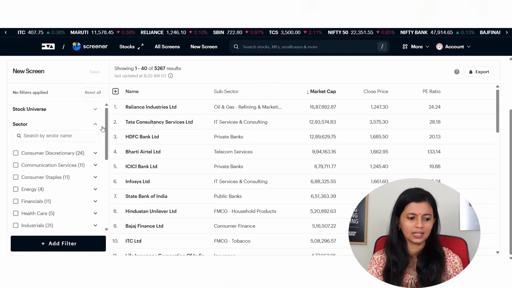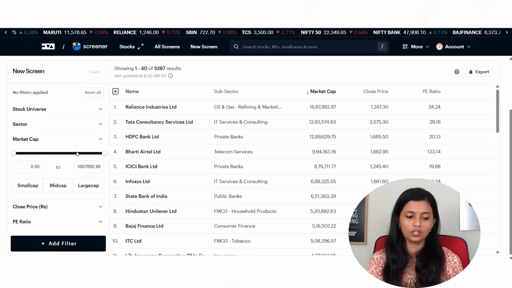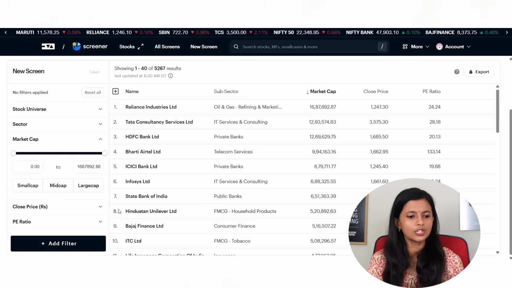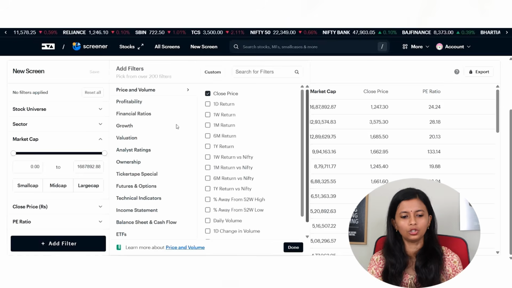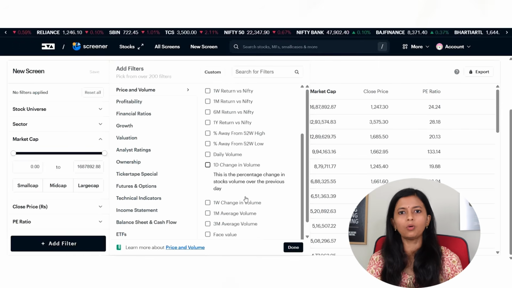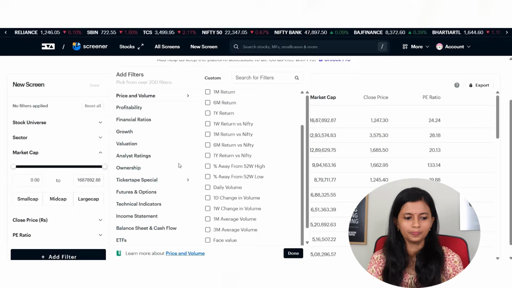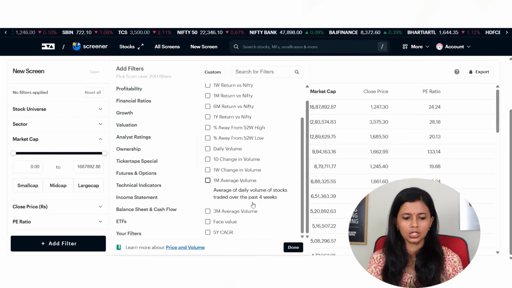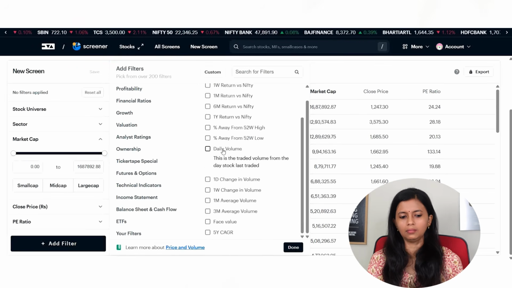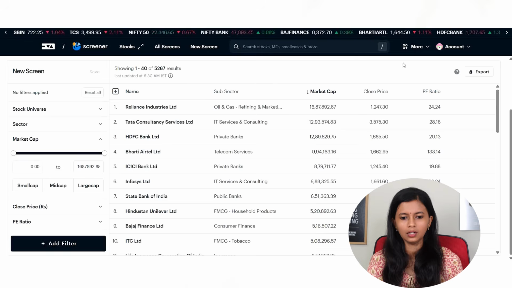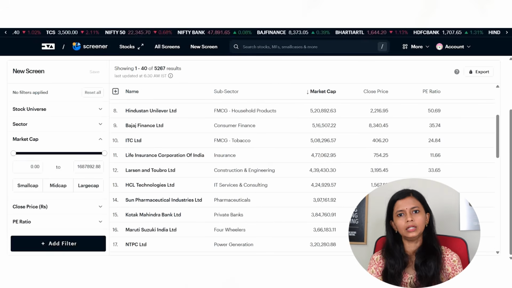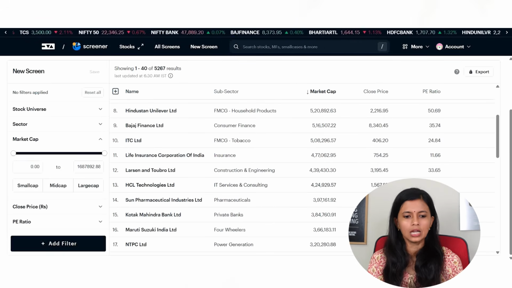Also you can go by sector wise selection. You also have market cap selection. Also you can add whichever filter you want to add depending upon how is your analysis. So you can just select whichever criteria you want to add over here and say okay, it will appear over here. From there you can select the stocks. So this is also one of the best screener available for again fundamental analysis.